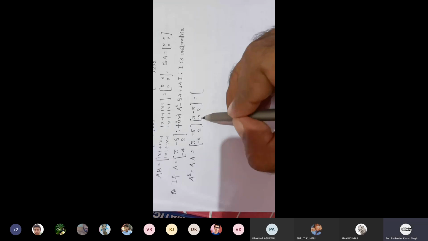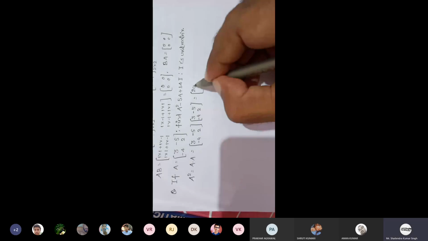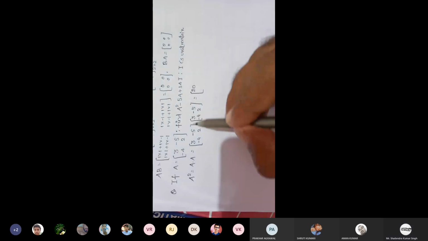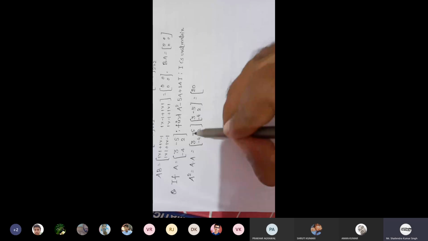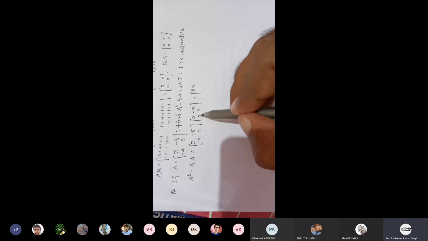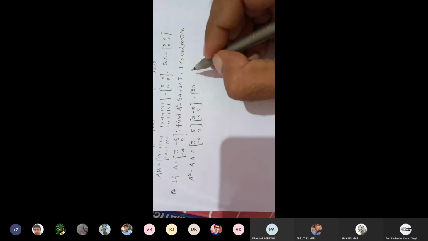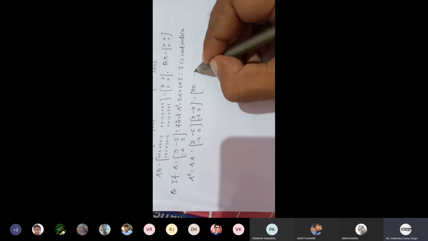Now first row, second column, minus 15 minus 10, that is minus 25. 9 plus 20, that is 29.